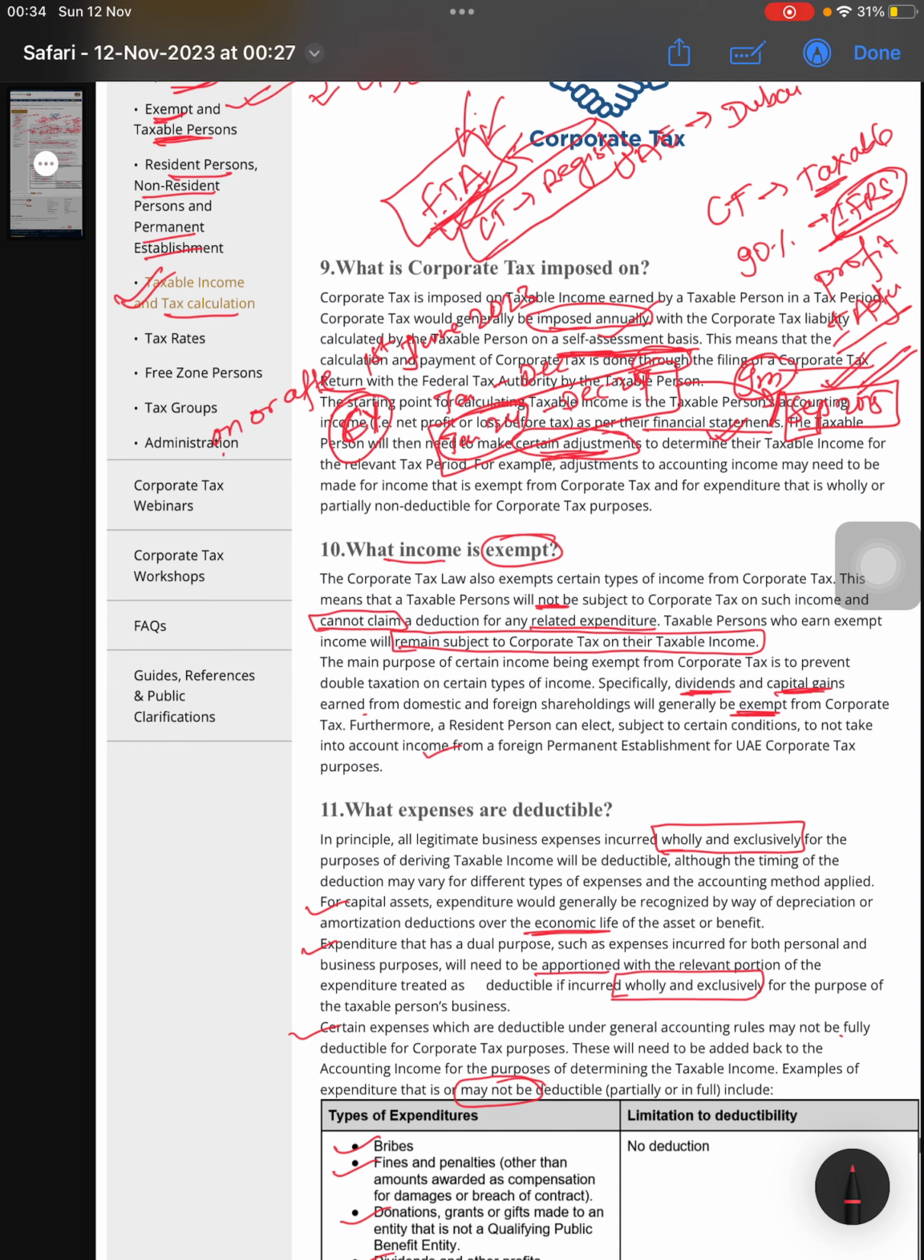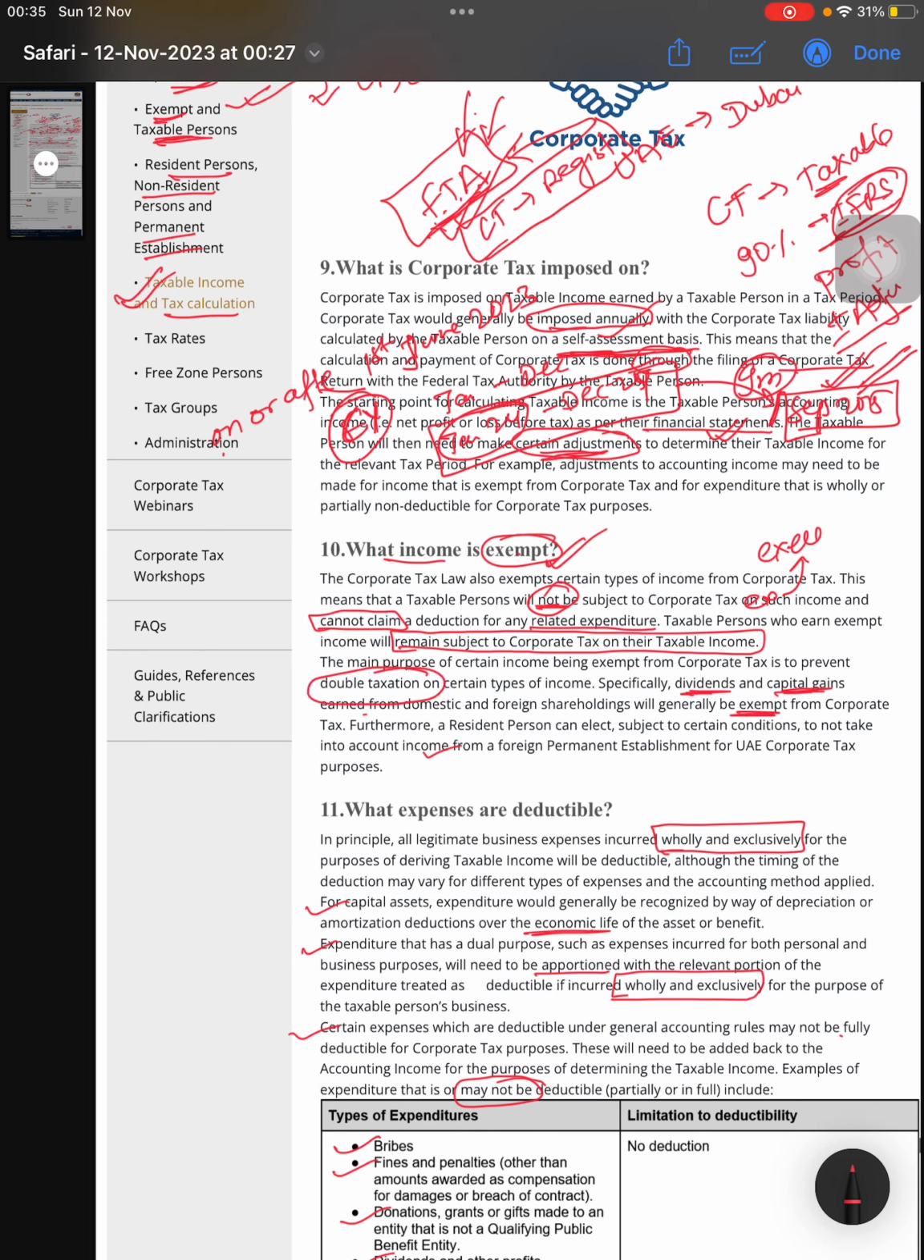So now, what income is exempt? For certain specific income, they have given an exemption, meaning it is not subject to corporate tax. And if you are getting any exempt income, the related expenditure which you have incurred to generate the exempt income will also not be allowed as per the corporate tax law. The main purpose of certain income being exempt from corporate tax is to prevent double taxation.